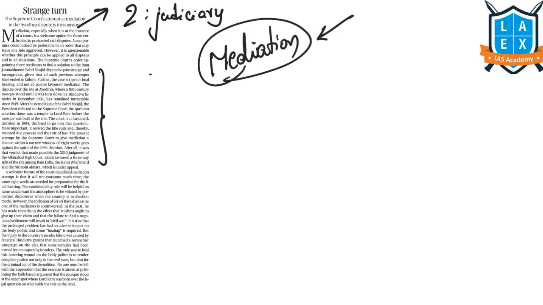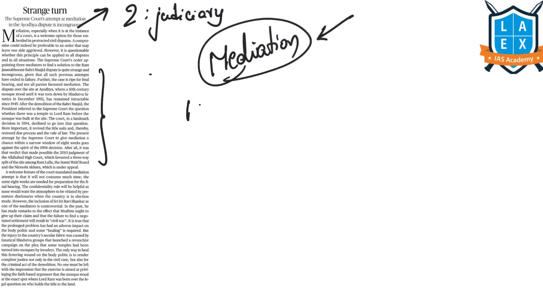Now let us see the chronology of events in this Ram Janmabhoomi Babri Masjid land dispute case in Ayodhya, where the Supreme Court has referred this politically sensitive case for mediation to a panel headed by former Supreme Court Judge Kalifullah, and gave that panel 8 weeks time to complete the process.